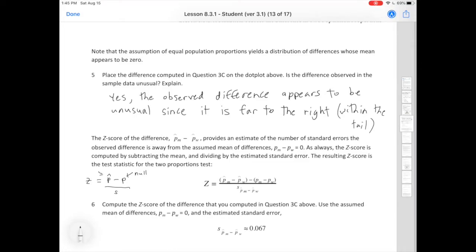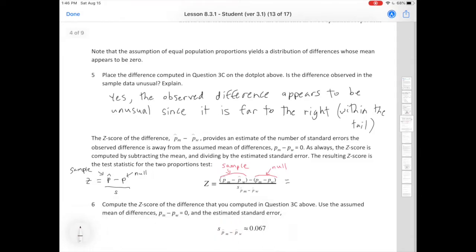And you get this guy from the sample. Okay. Everything is the same now, except instead of a p hat or just a p, we have a difference. We have a pM hat minus pW hat, and we also have pM minus pW. Now this whole thing comes from the null, and this whole thing comes from the sample. So you see it really is the same thing. The only difference is you have two things that you're subtracting instead of just one thing.